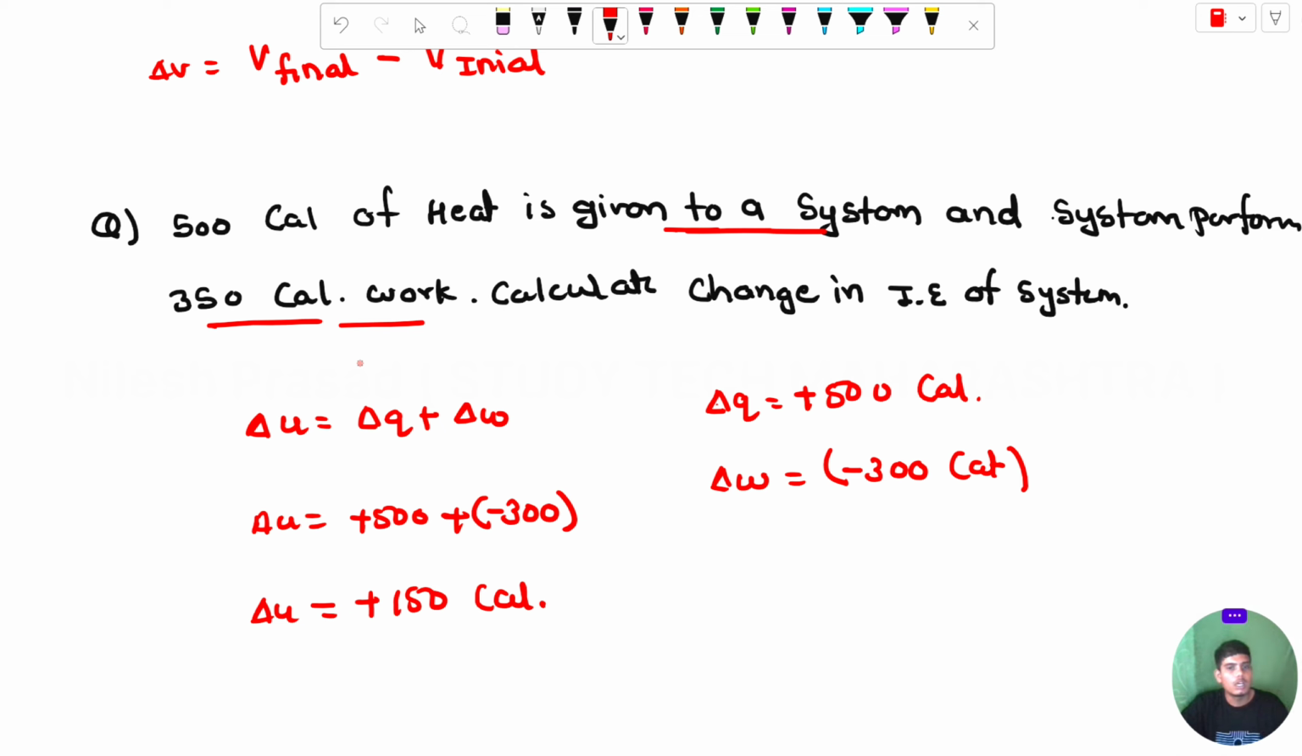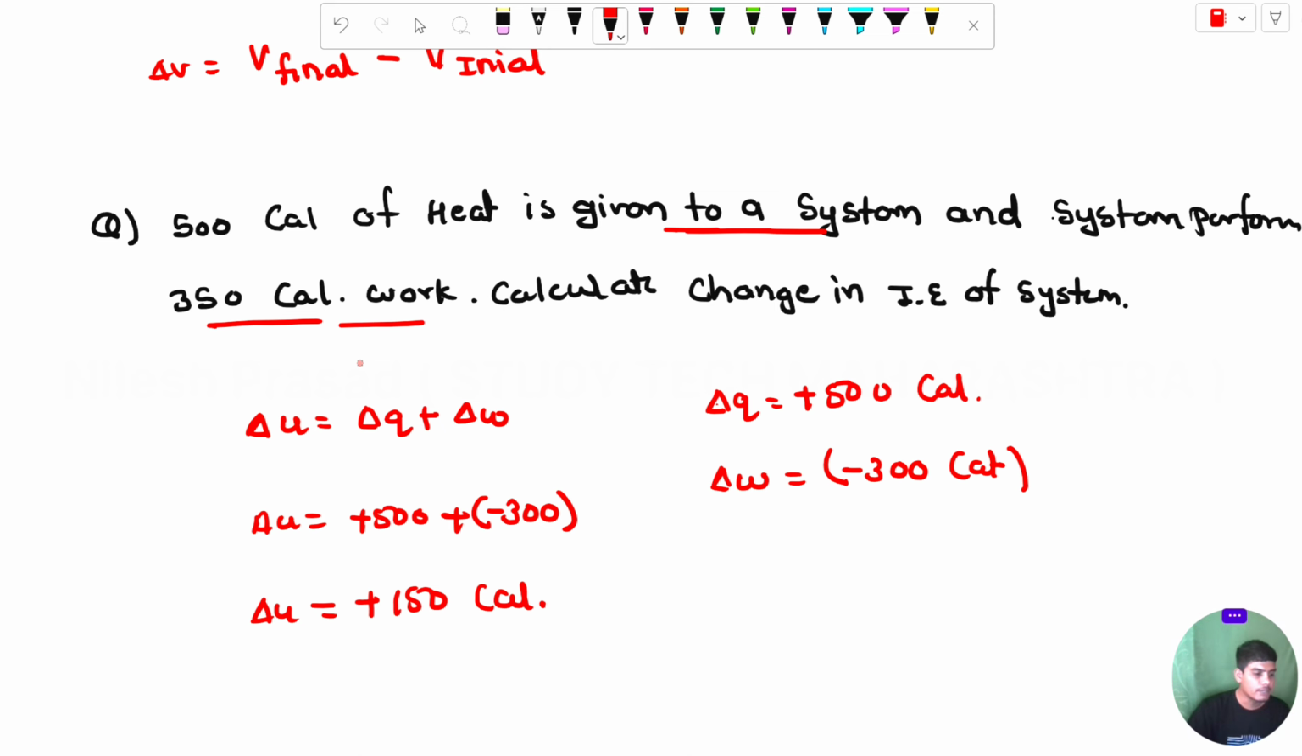This is the basic formula you can apply for this type of question, like what is the change in internal energy of the system. The formula is delta U is equal to delta Q plus delta W. You can put the value of delta Q and delta W and find the value of delta U. If the question asks for the value of delta Q or delta W, you can find those as well.